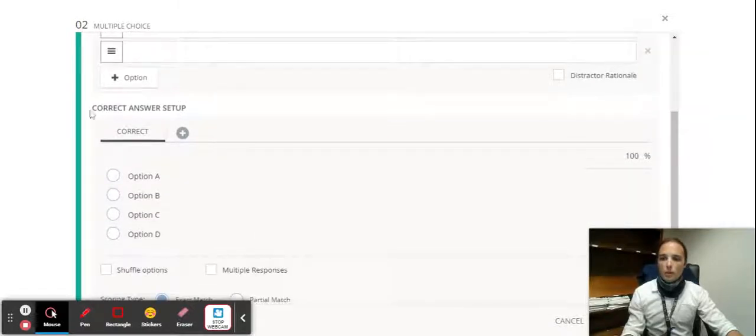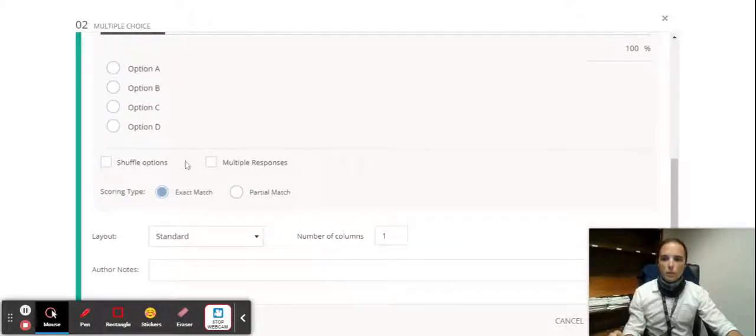Okay, and then down below, you'll see the correct answer setup. This is how you make the answer choice correct. So if it's option A, just make sure you select it. You can assign a percent. You can shuffle the different options, or you can have it be multiple responses. So if there's a question that requires two correct answers, make sure you leave that checked.